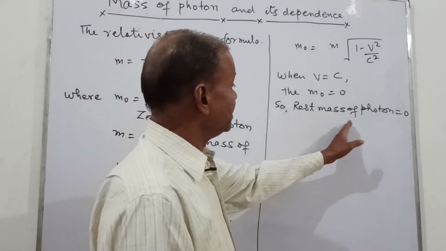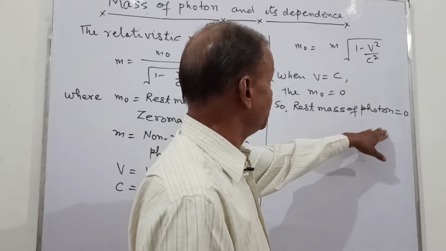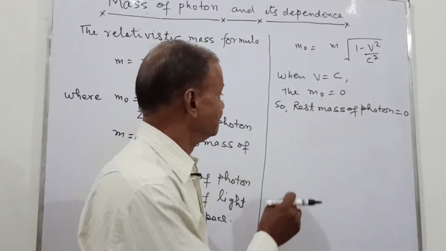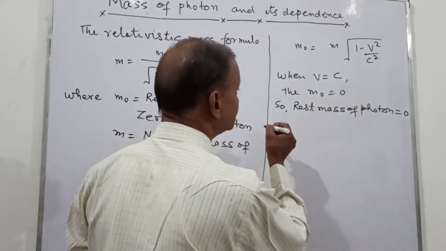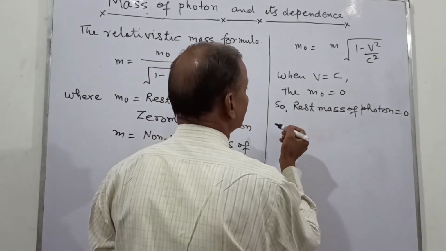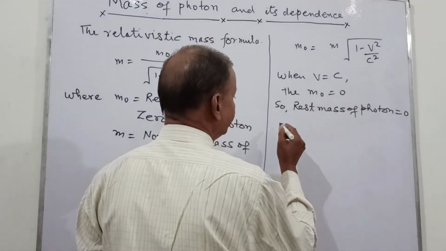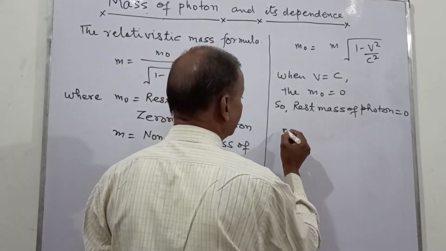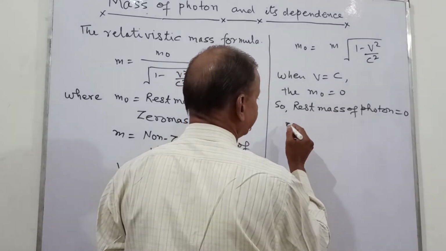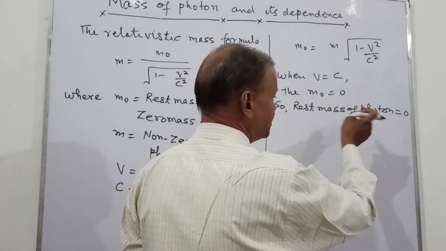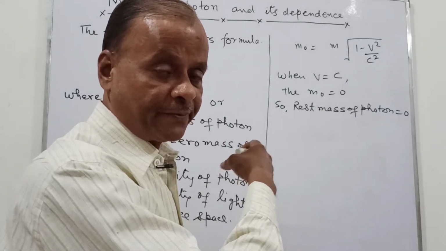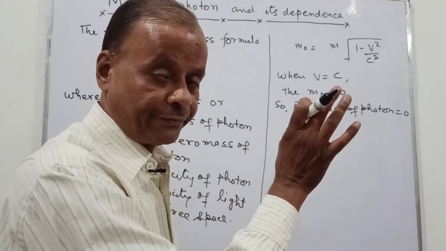So when the photon has the mass 0, then its velocity is equal to the velocity of light. Now we can see from here, we again have the formula for the non-zero mass, and this rest mass is equal to 0. It means that the rest mass energy is also equal to 0.